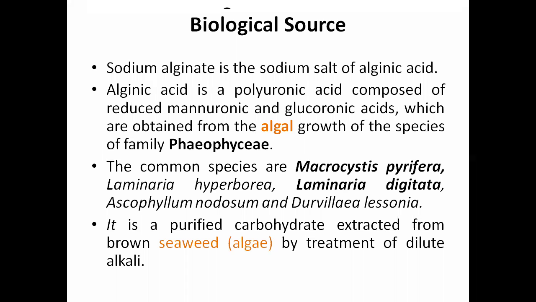Biological source: when we discuss the biological source, we discuss the algae from which we are getting this drug. Sodium alginate is the sodium salt of alginic acid. You should remember this one. Alginic acid is a polyuronic acid composed of mannuronic and glucuronic acids, obtained from the algal growth of different species of the family Phaeophyceae.